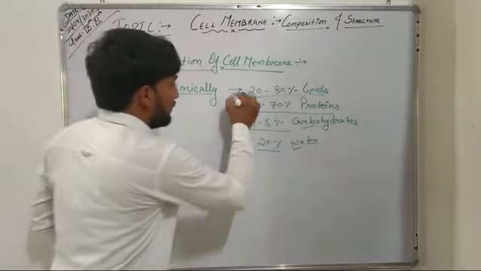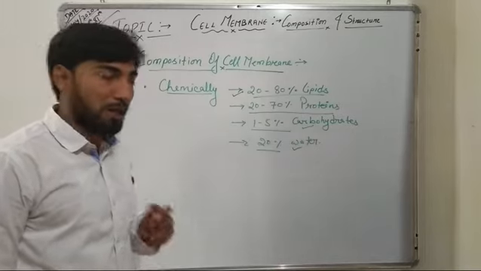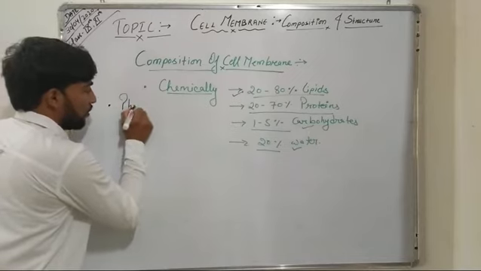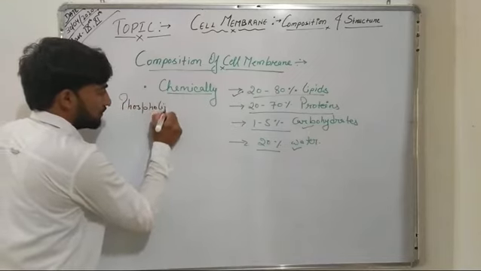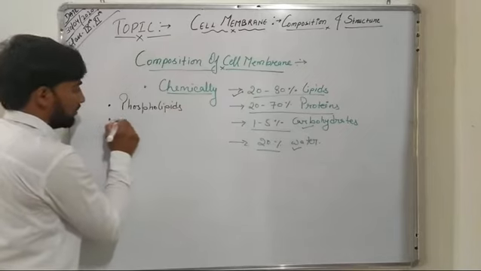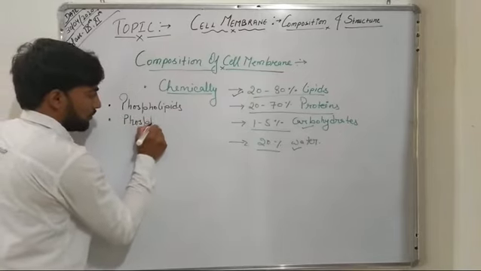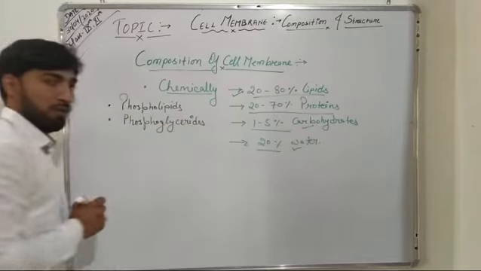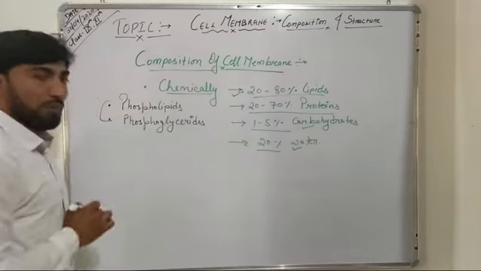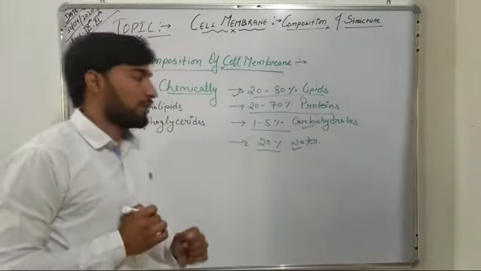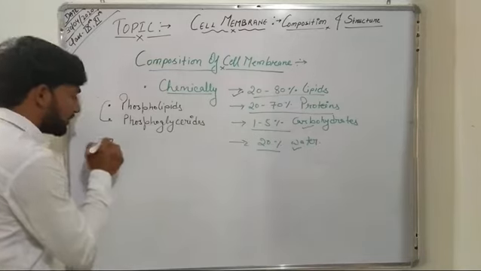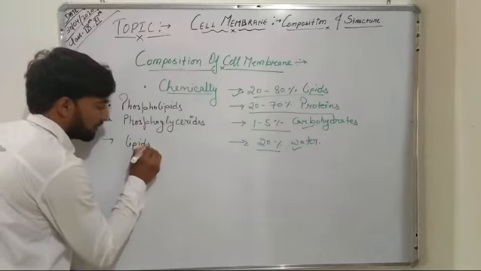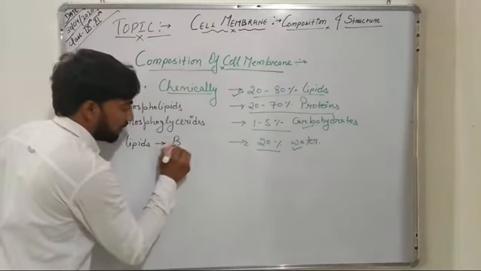Further, now the lipids which are present in a cell membrane, the important lipids of a cell membrane are the phospholipids and phosphoglycerides. So these are the two main or important lipids which are present in a cell membrane. Further, these lipids form a bilayer in a cell membrane.